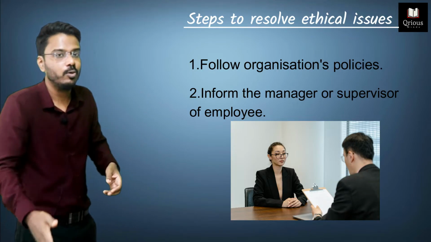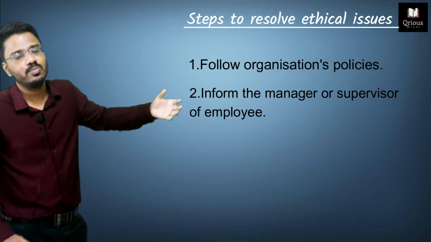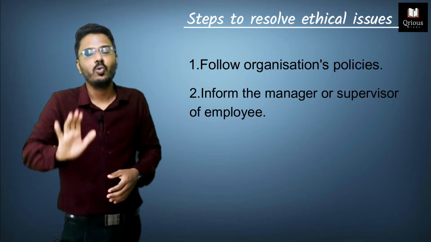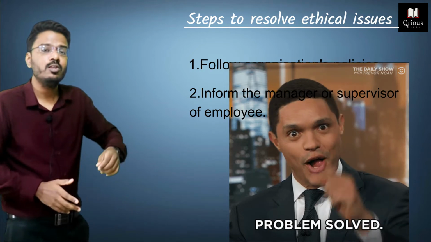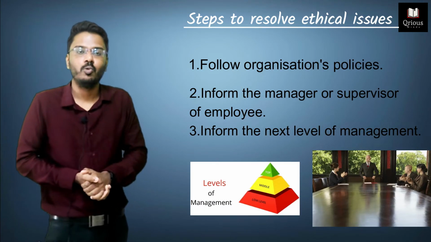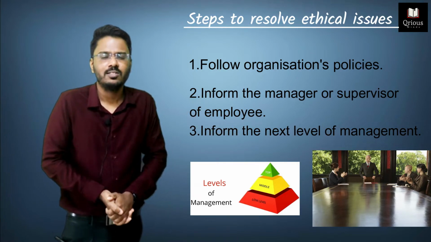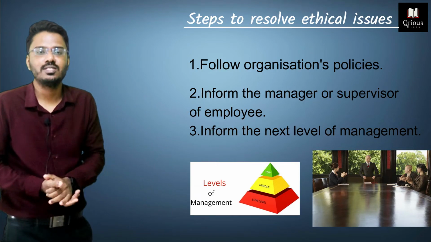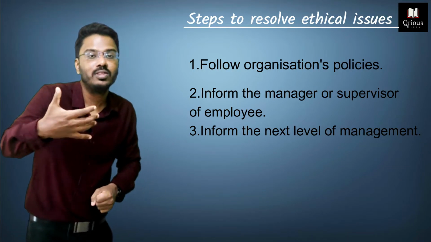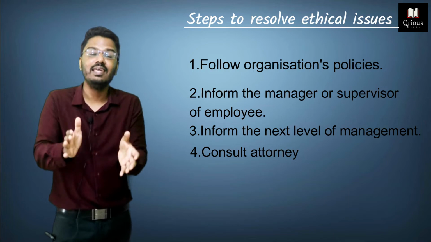So you need to look into it. You can inform the accountant's manager. Let's assume that the manager is also involved in that fraud. Then you need to move on to the next level of management to inform about the ethical fraud. Suppose the entire management is corrupt, then you need to consult with an attorney to discuss the legal implications.